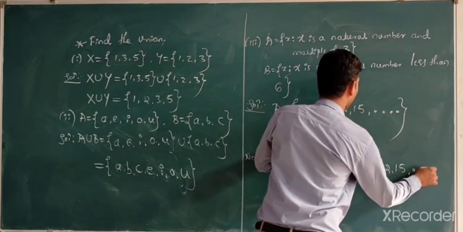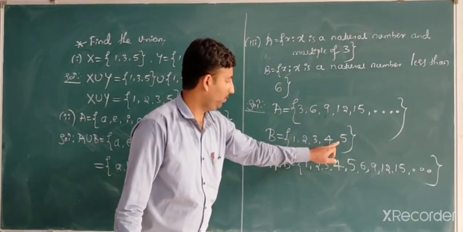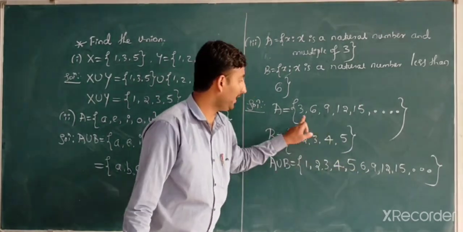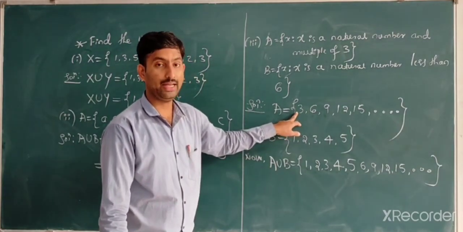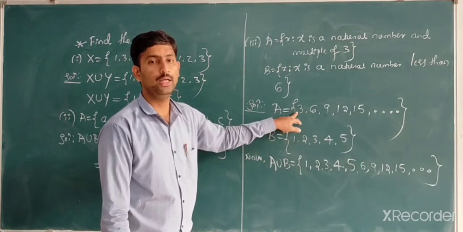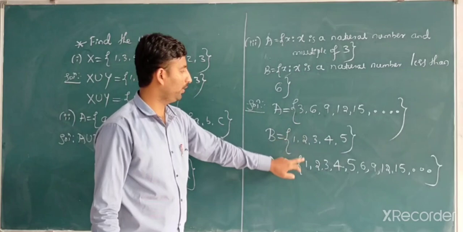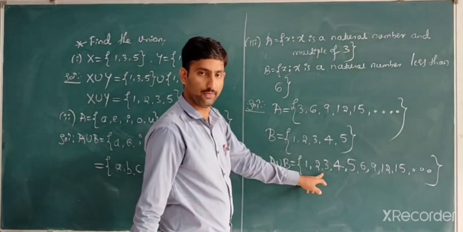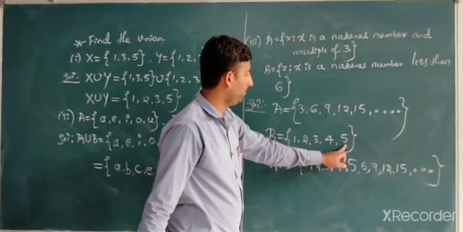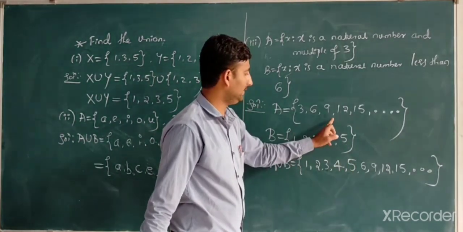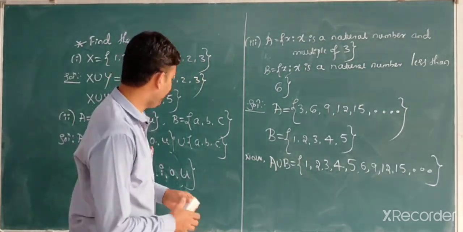While writing the elements, take the precaution that after 1, 2, 3, 4, 5 you cannot write 3 again, because it would violate the rules of a set: 3 comes only one time. Immediately jump to 6, 9, up to 15, which is nothing but A union B.